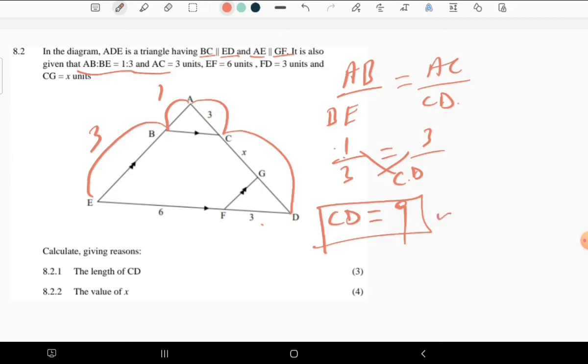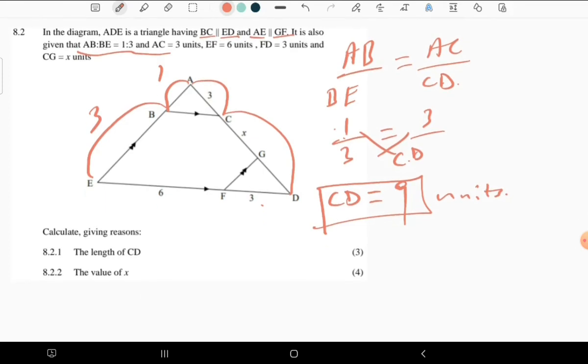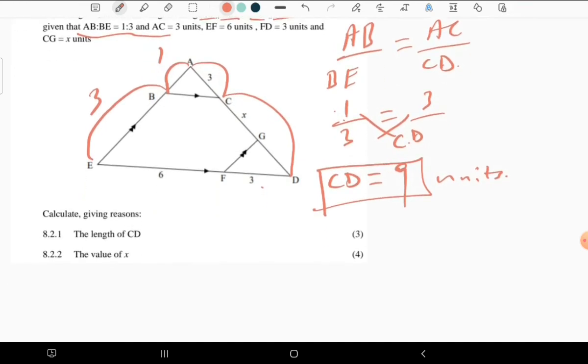So it's just 9 units. So we are done calculating CD. Let's come to the value of x. This is x. We need to remember some other proportionality that we are given: this side is parallel to this other side. So we need to use that proportionality as well.